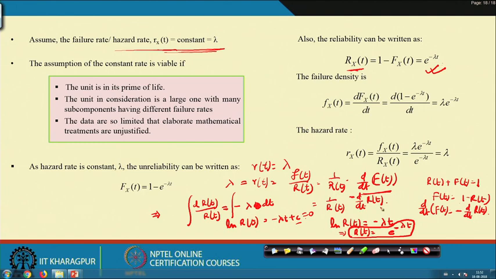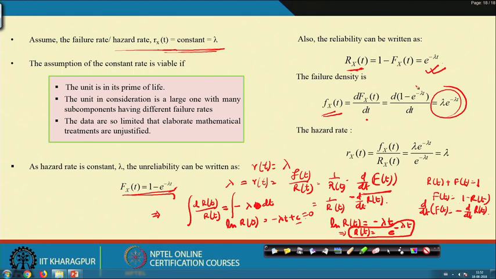Now if I know reliability is this, what is the CDF? It is 1 minus this. Then small f(t) will be dF(t)/dt, which is d/dt of 1 minus e to the power minus lambda t, which is lambda e to the power minus lambda t.